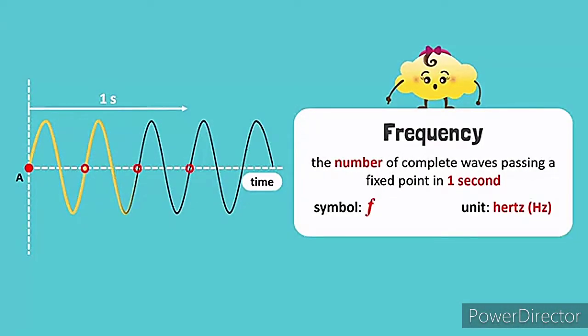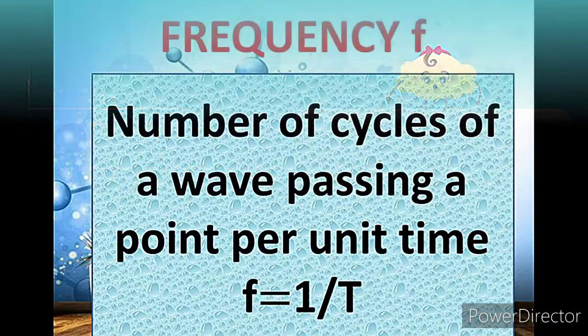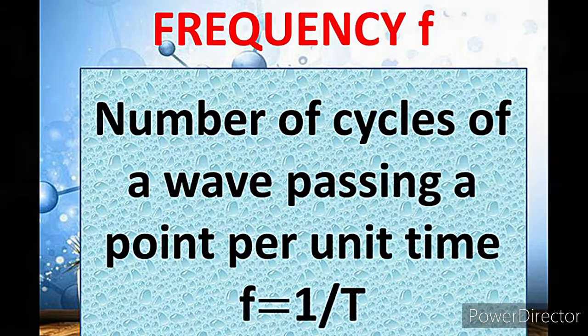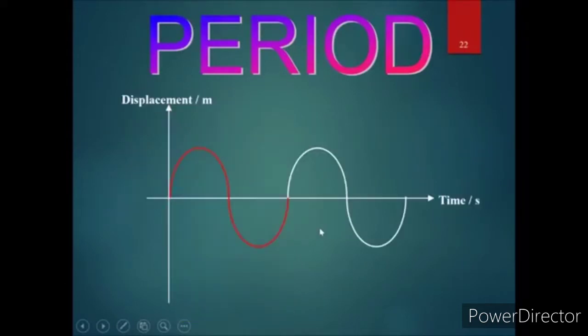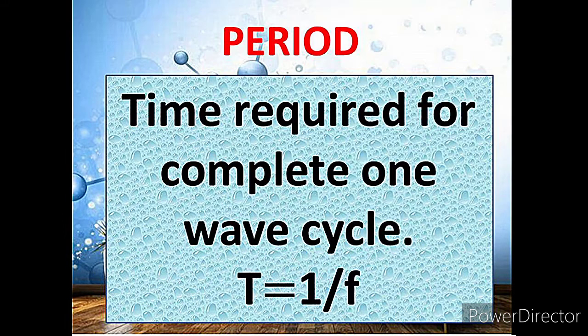Next is the frequency with the symbol f. It is described as the number of cycles of a wave passing a point per unit time. It is said to be the reciprocal of the period. It is represented by the equation f = 1/T. On the other hand, the period is the time required for one complete wave cycle. It is expressed in seconds and represented by the capital T. It is also represented mathematically by T = 1/f, wherein f is the cycles per second or the hertz.